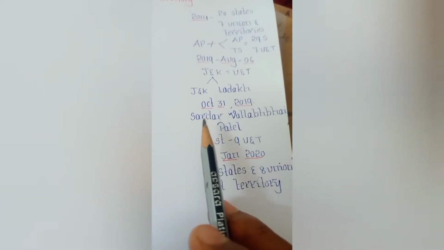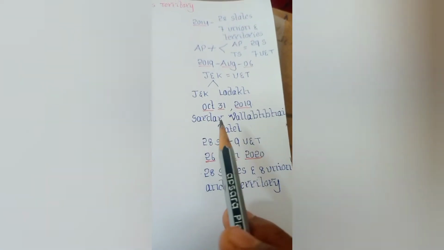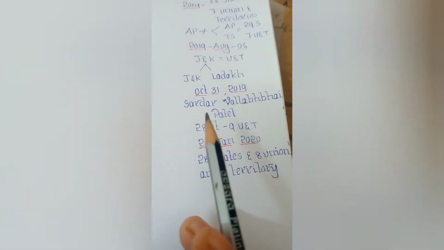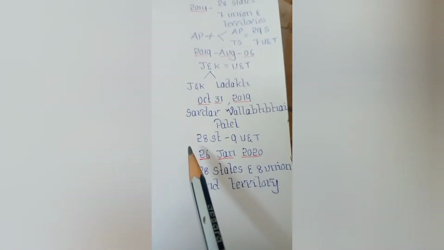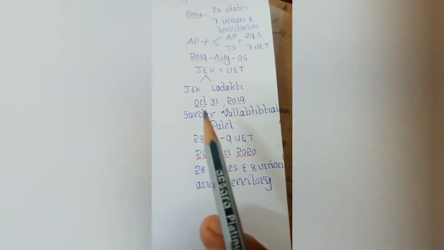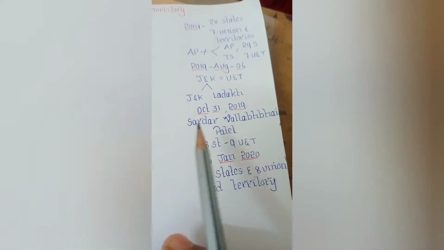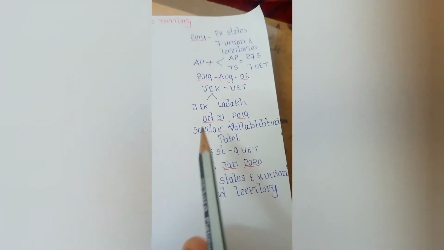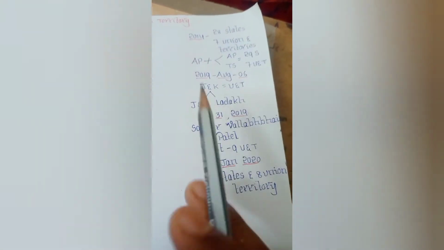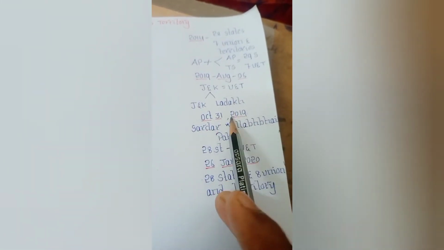He was prominent and instrumental in merging all these princely states into the Union of India. So he is also known as the Man of Unity. Now the Parliament or government decided to coincide this with the birth anniversary of Sardar Vallabhbhai Patel. Now the Jammu and Kashmir Reorganization Bill came into effect on October 31st, 2019.